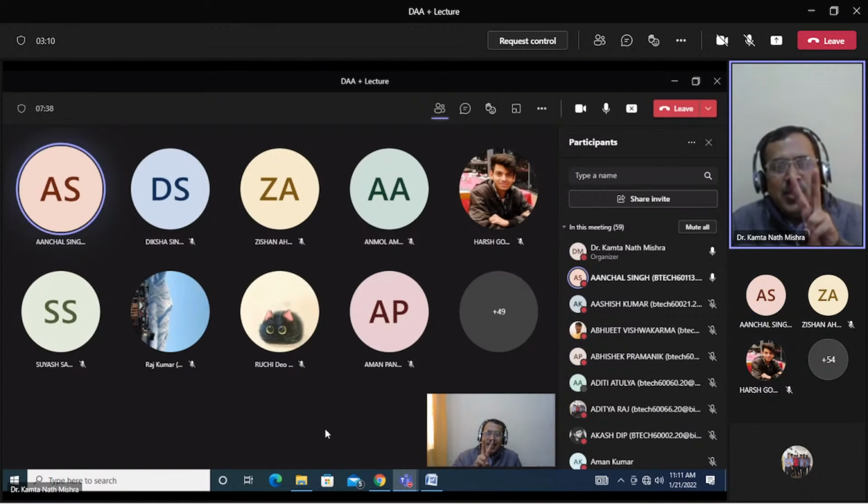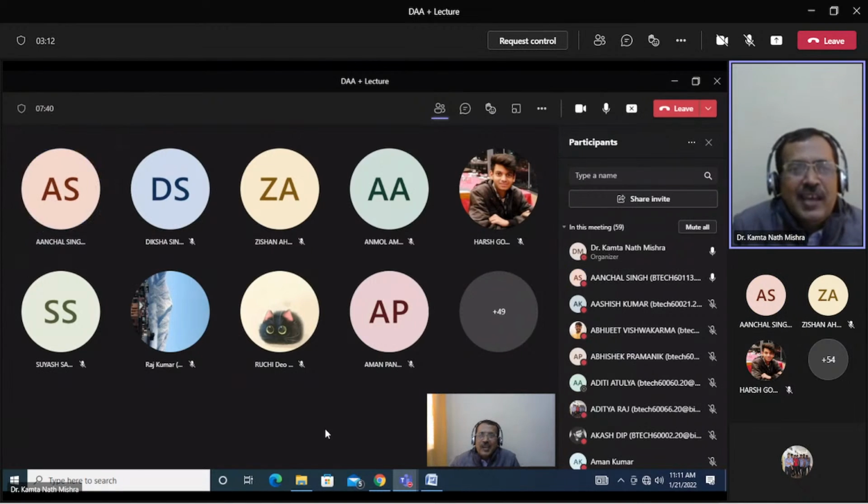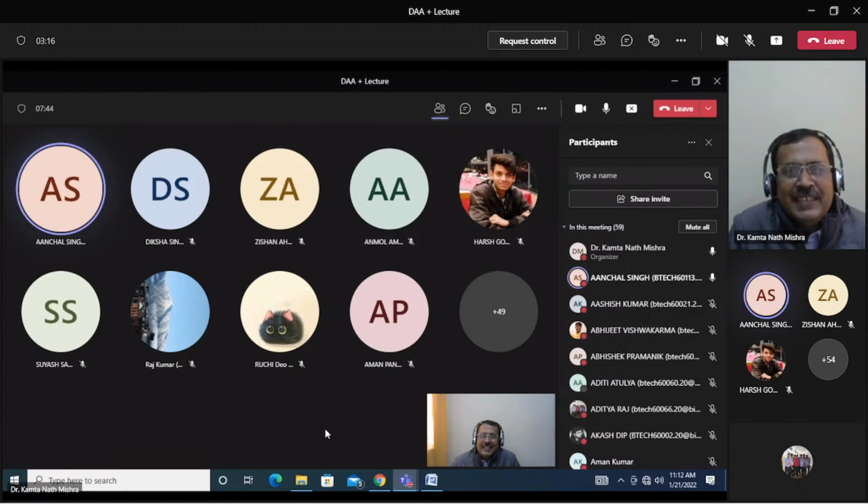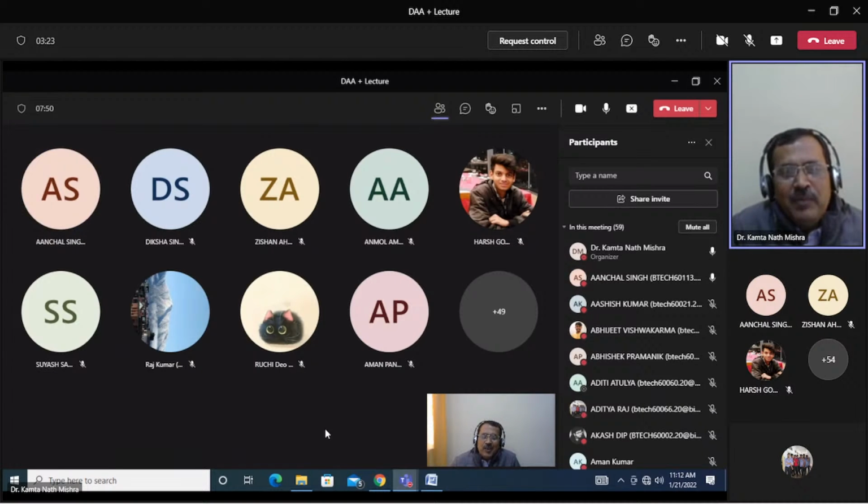But if n is 2, then Achal Singh will get how much money? 2 square by 2, that is 2 rupees. And Ashish will get n by 2, n is 2, so 2 by 2, 1 rupee. So when n is 2, Achal Singh is getting 2 rupees and Ashish is getting 1 rupee.